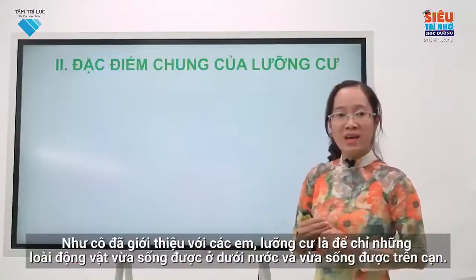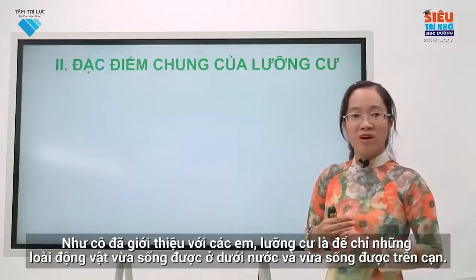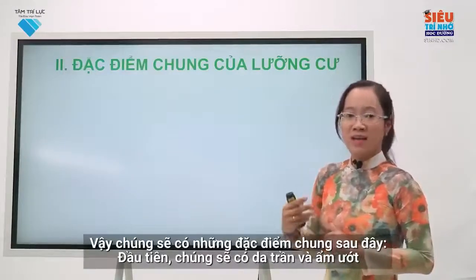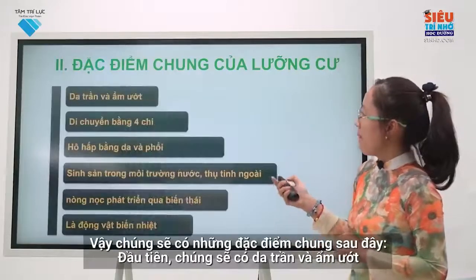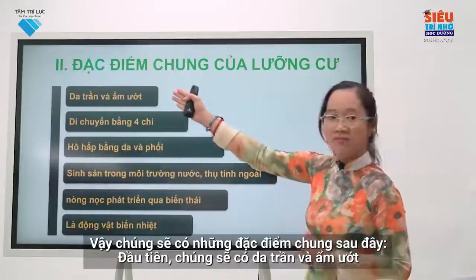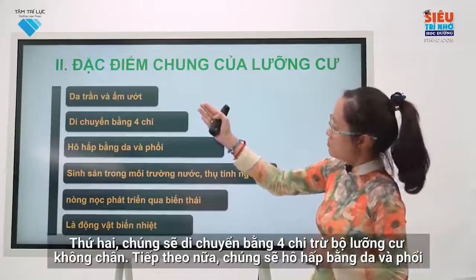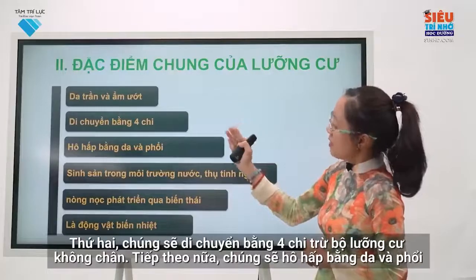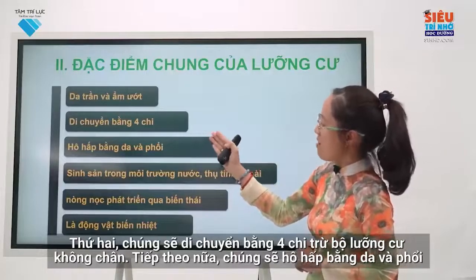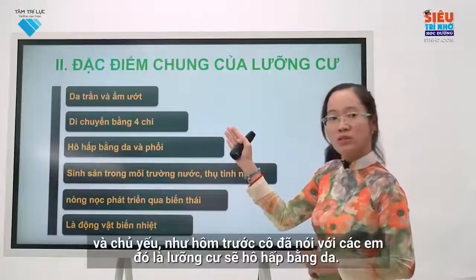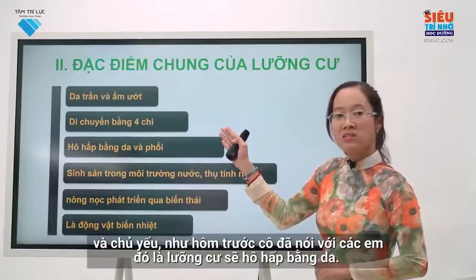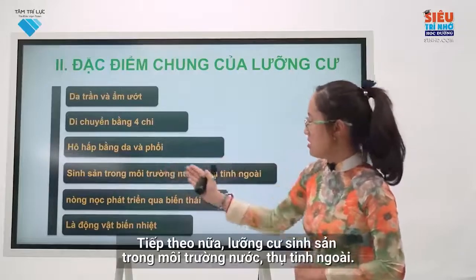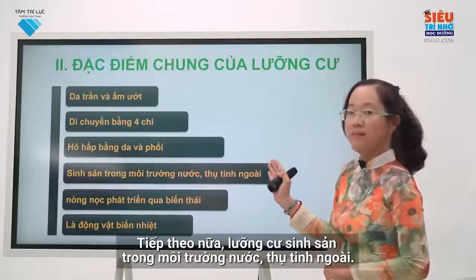As I introduced to you, amphibians are animals that can live both in water and on land. So they have the following general characteristics. First, they have bare and moist skin. Secondly, they move on all four legs, except for the legless amphibians. Next, they breathe with their skin and lungs, and mostly, like I told you the other day, amphibians breathe through their skin. Next, amphibians reproduce in the aquatic environment, fertilizing externally.